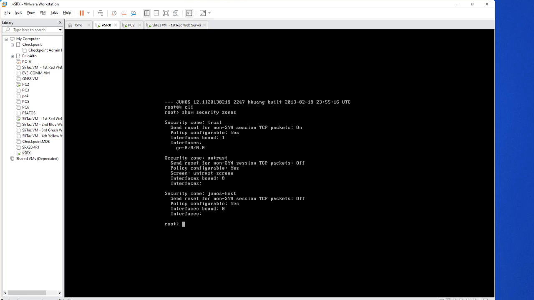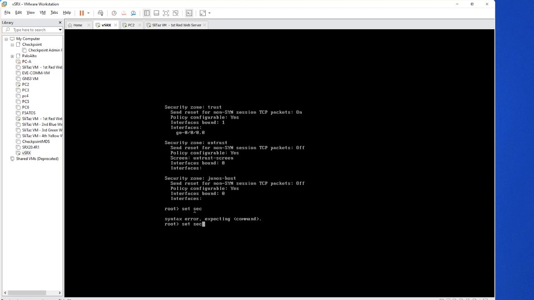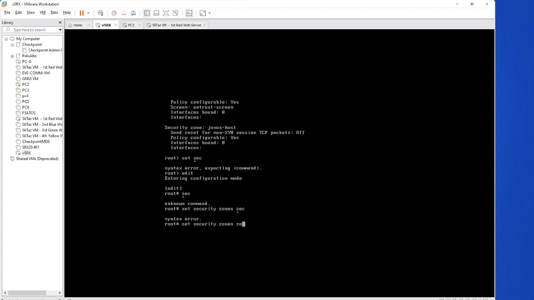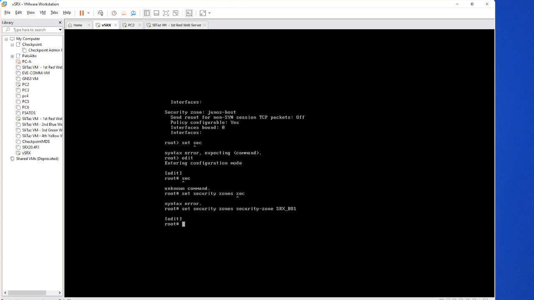Now you may not be seeing all these zones in the higher-end models. Don't forget that. Now, if you want to create any of the zones, how do you do that? First of all, what zones do you want? If you want a security zone: set security zone, what is the name you want? Let's say SRX BO1. That's what I'm creating. This is the name of the zone I have created.